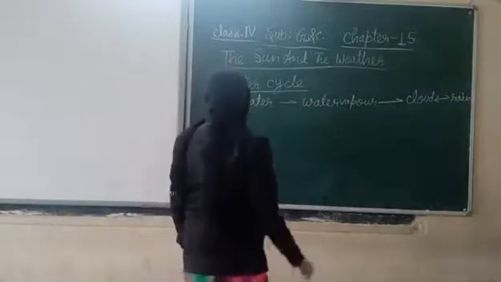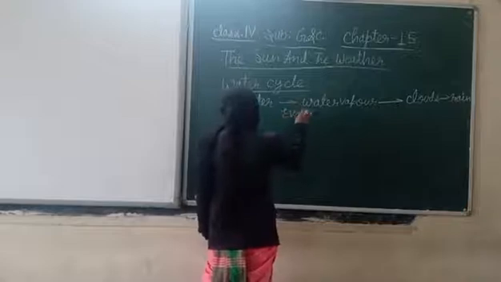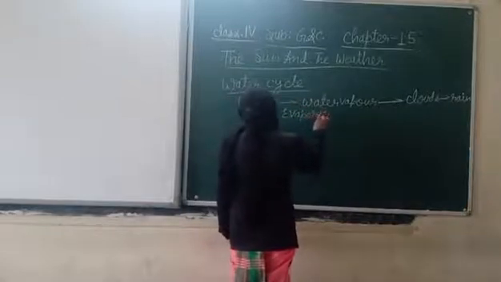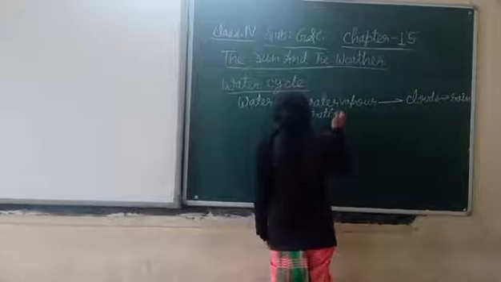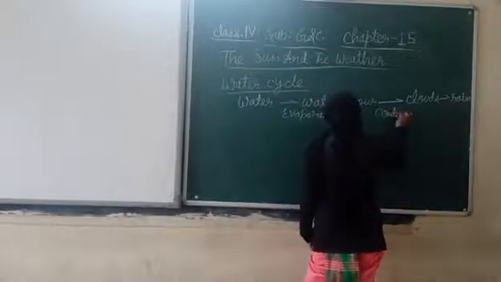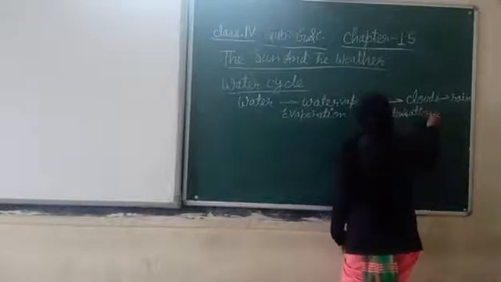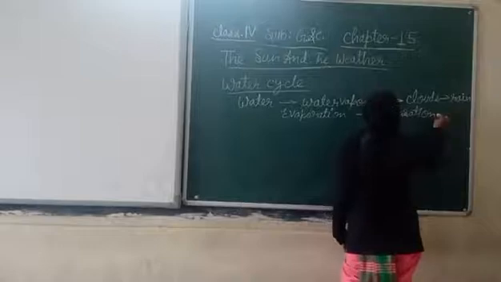So what are the three processes involved? Evaporation, condensation, then precipitation.